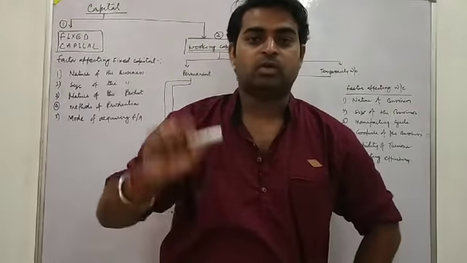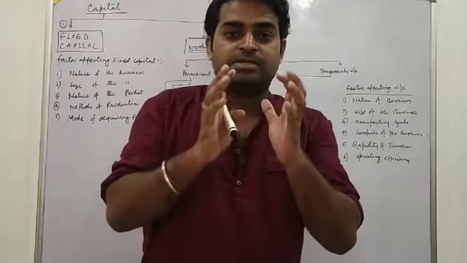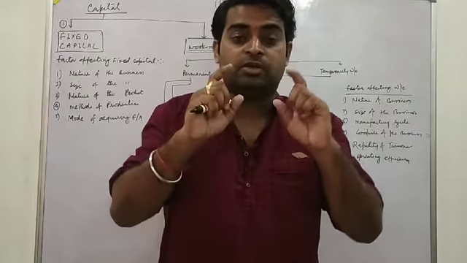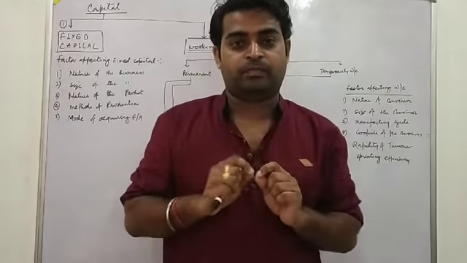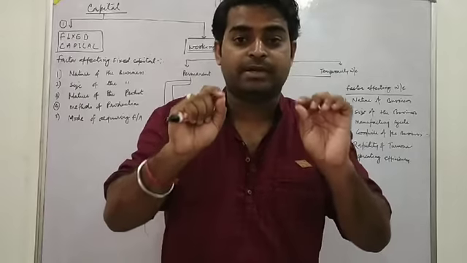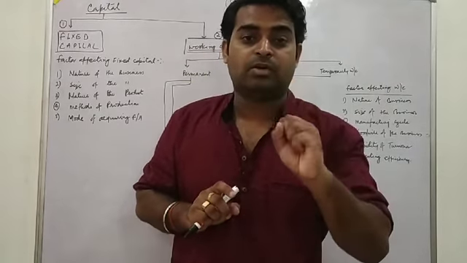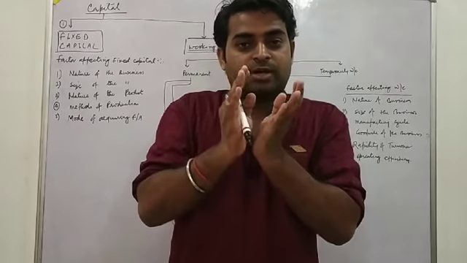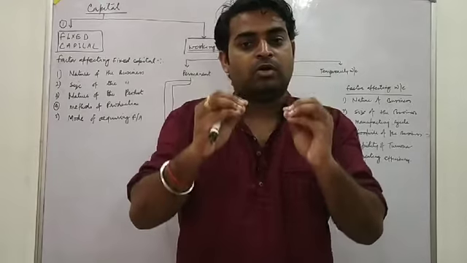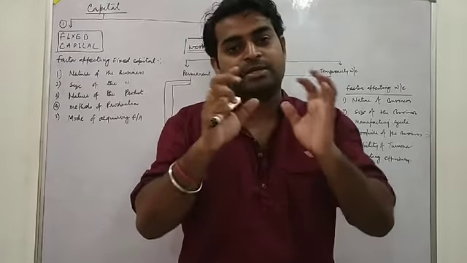Fixed capital is the type of block capital which is used one time in the business concern. It means it is a blocked amount. When we purchase something, the amount of fixed capital is blocked.